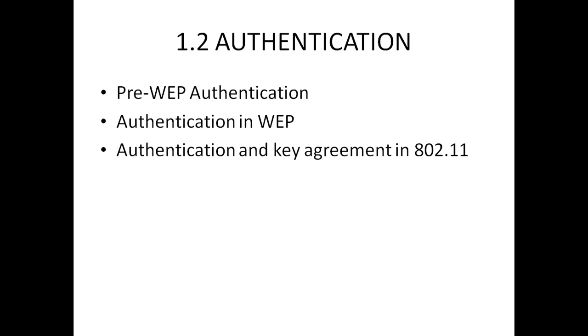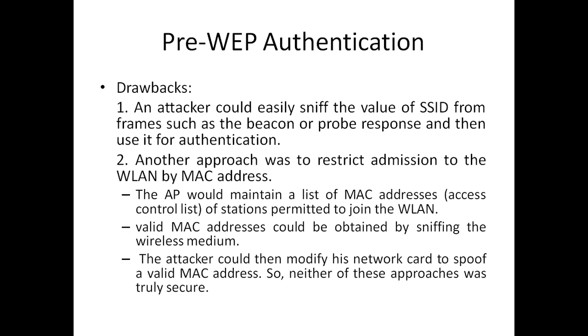So first we'll see authentication, in which we are going to see pre-WEP authentication, what are its main drawbacks, authentication in WEP, and authentication and key agreement in 802.11. In the pre-WEP authentication, the main drawbacks are that an attacker could easily sneak the value of the SSID from frames such as the beacon or a probe response and then use it for authentication. So here the attacker can easily steal the value of the SSID from the frames, and the same SSID can be used for the authentication.